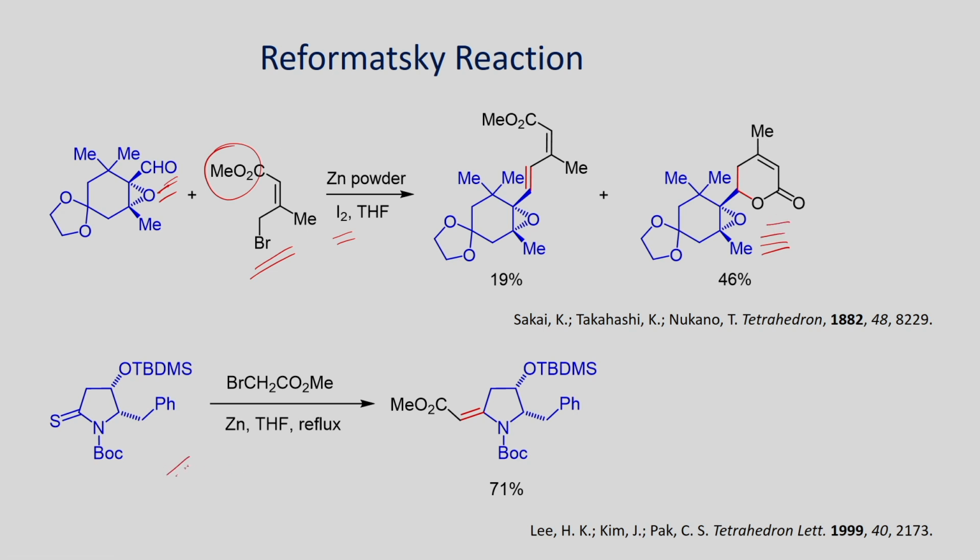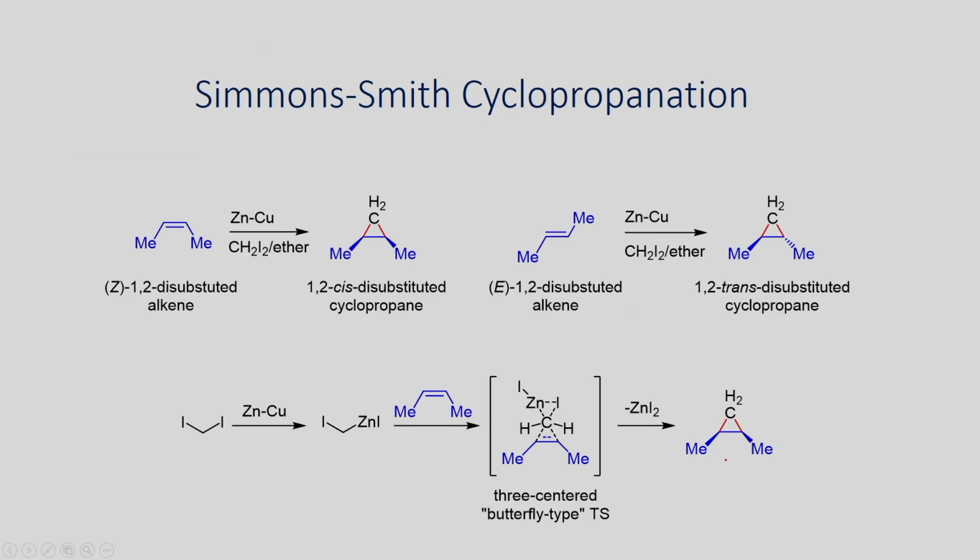Now, another example here, the reaction of this alpha bromo ester in the presence of zinc is given. It can undergo addition followed by desulfurization to give this pyrrolidine derivative as the product.